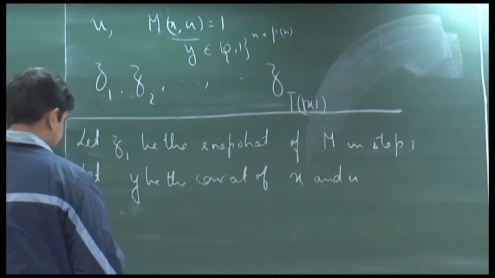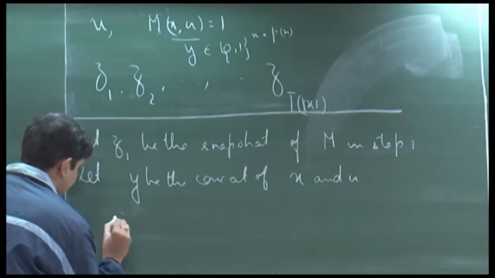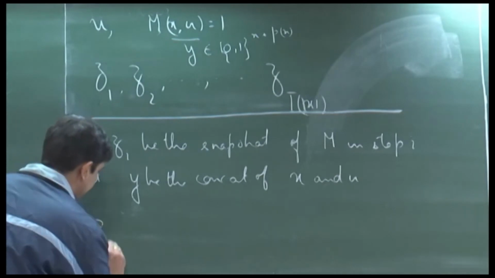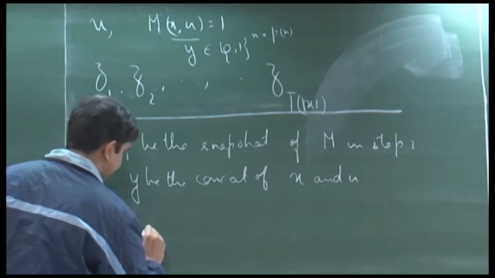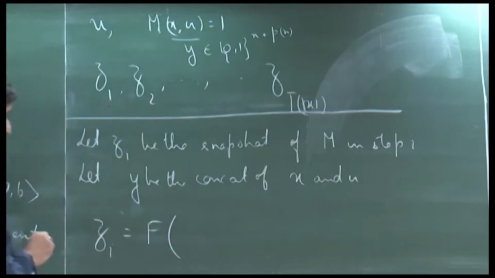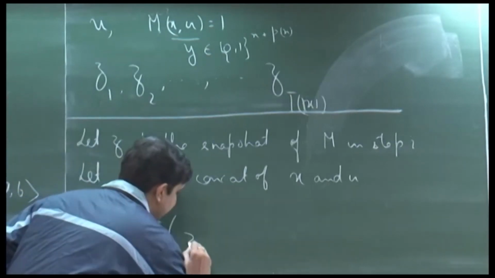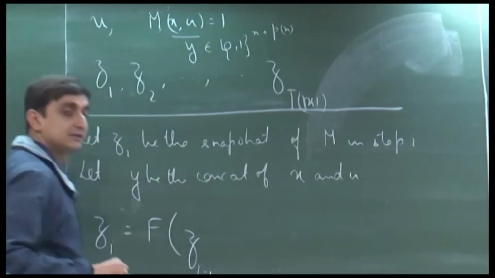So, then the claim is that there exists a function F such that Z_i depends on the following. It depends on what the previous snapshot is.